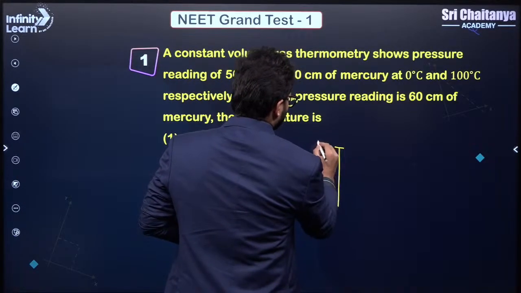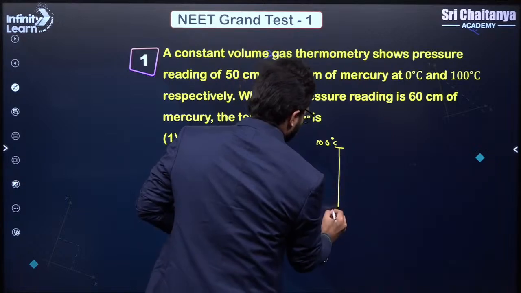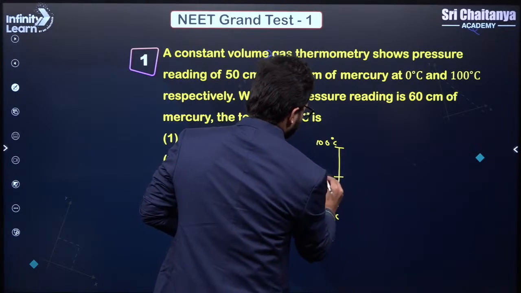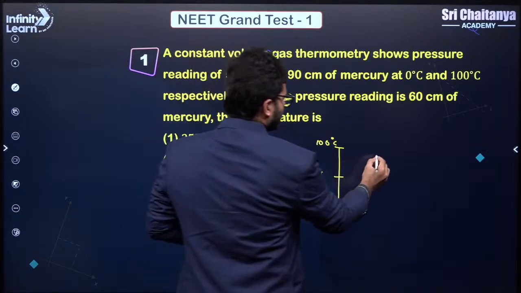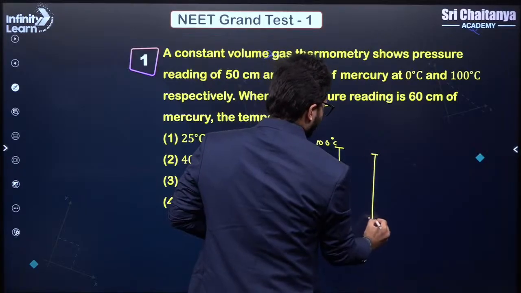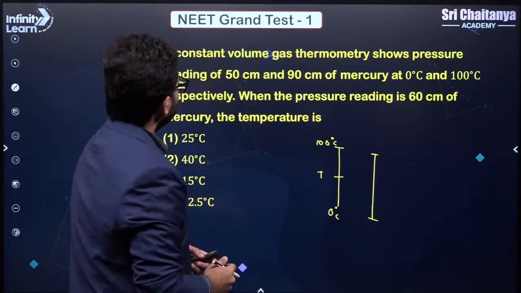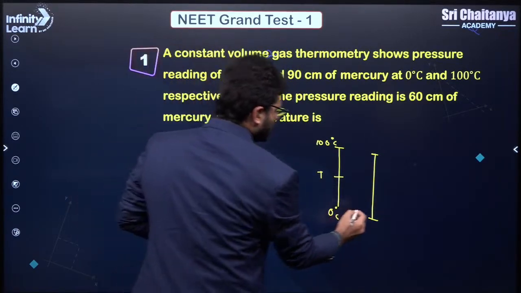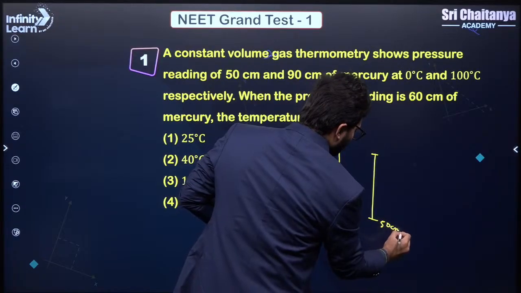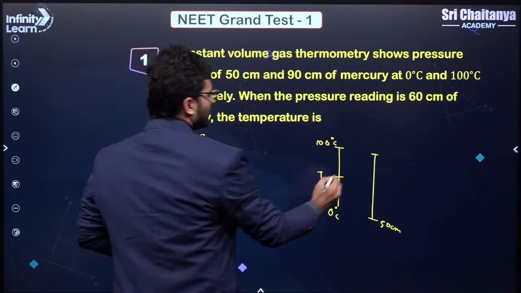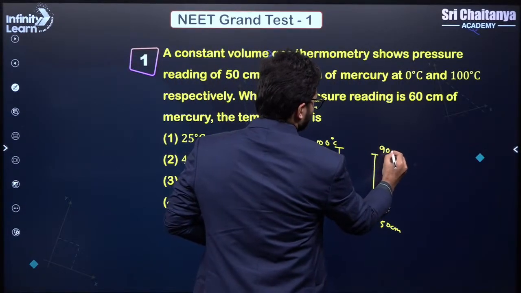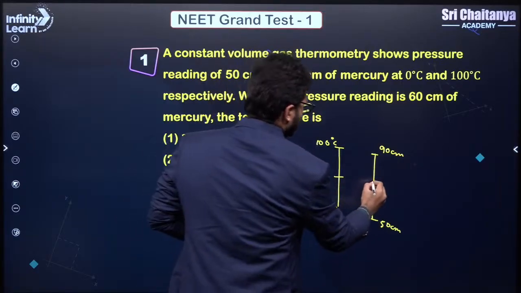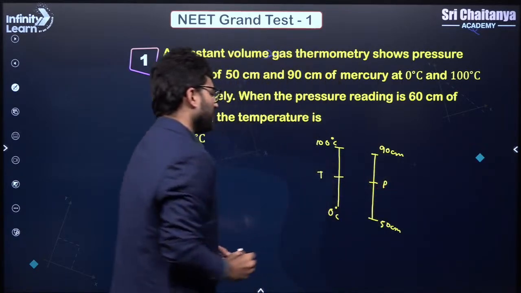So let's say this is 100 degree Celsius, this is 0 degree Celsius, and this is T, correct? And on the same pressure scale, we have the pressures. So at 0 degree it is 50 centimeter of Hg, and at 100 degree Celsius it is 90 centimeter of Hg, correct? And let's say the pressure here is P, correct?